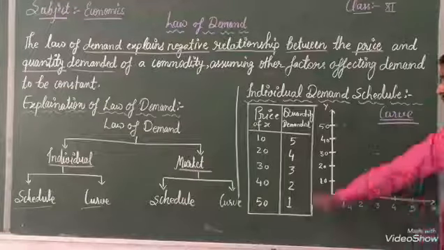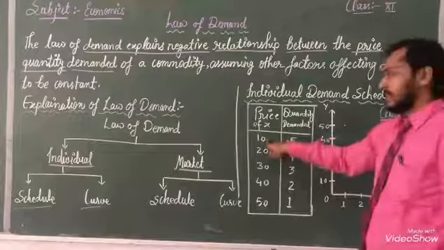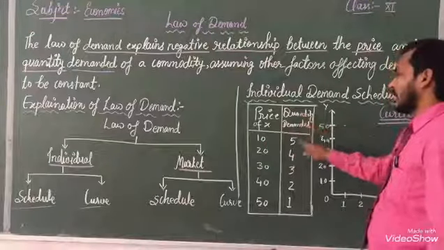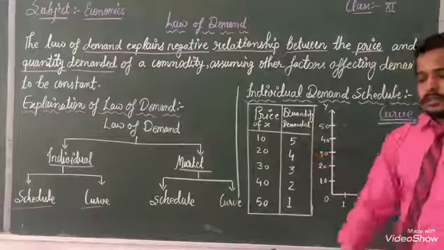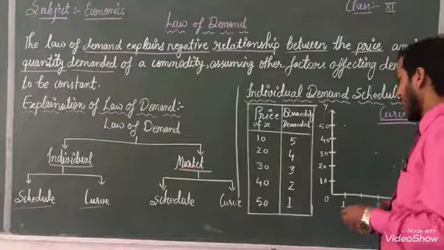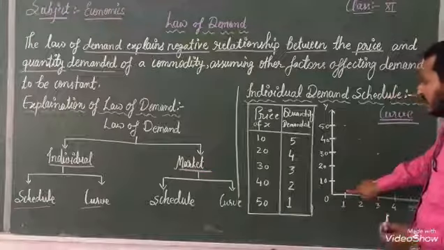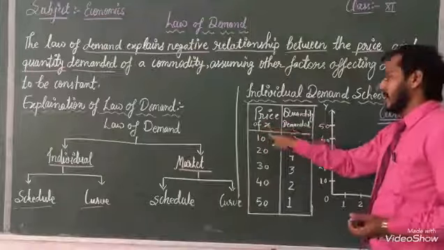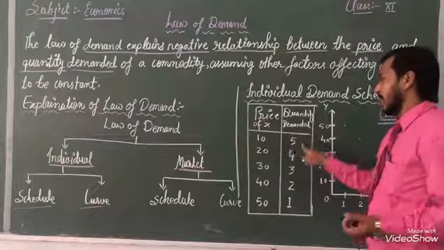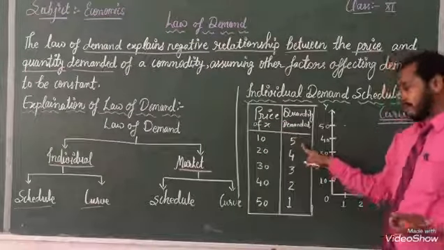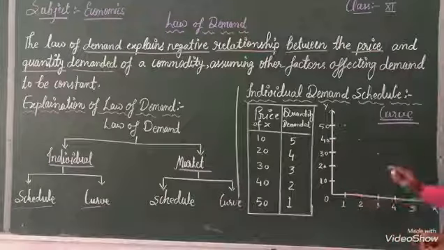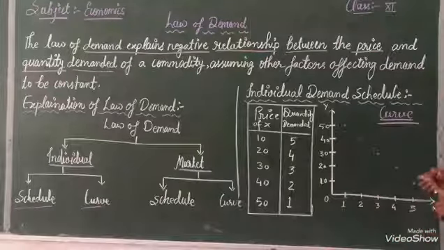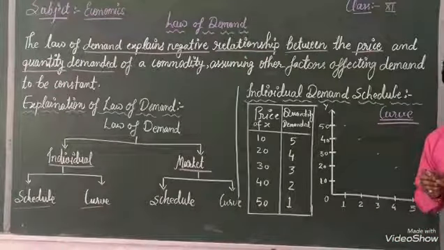Listen, when price is at 10 rupees, at that time quantity demanded is 5. So when price of X is at 10, at that time quantity demanded is 5, means when it is 10, according to that I will represent it in front of you.